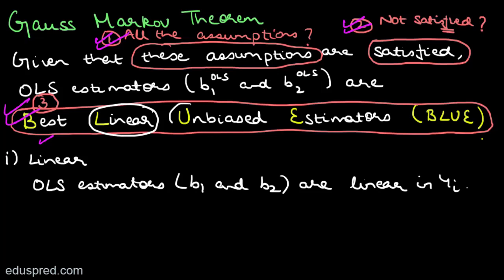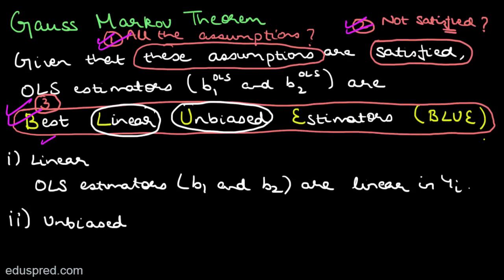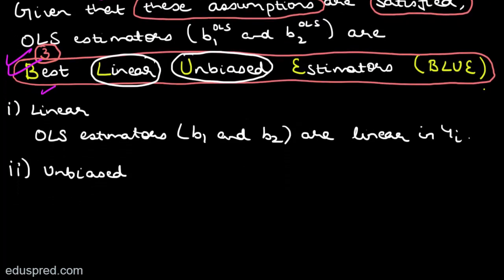Now let's discuss the meaning of unbiased. The concept of unbiasedness is something that I expect you to know from your statistics course. To make you recall, we say that an estimator is unbiased if the expectation of that estimator is equal to the true population parameter value. So if we have to say that B2 is unbiased, we will have to prove that expectation of B2 is equal to beta 2. And if we are claiming that B1 is unbiased, then we will have to prove that expectation of B1 is equal to beta 1. So this is the meaning of unbiasedness.